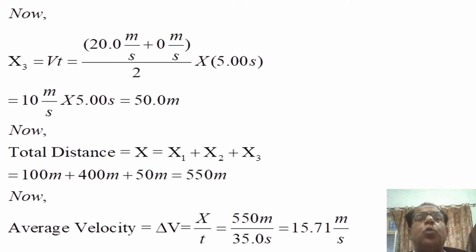Putting the values, 550 meter divided by 35.0 second becomes 15.71 meter per second. Hence average velocity is 15.71 meter per second, and this is the end of our module.